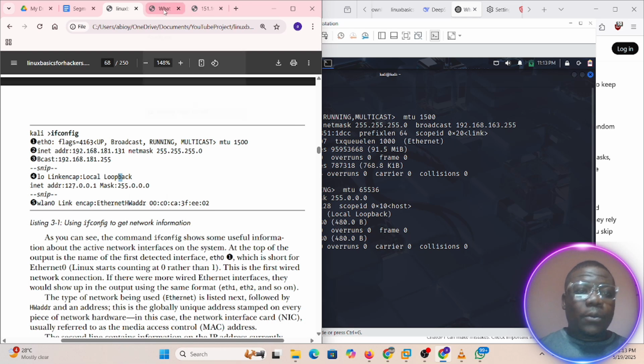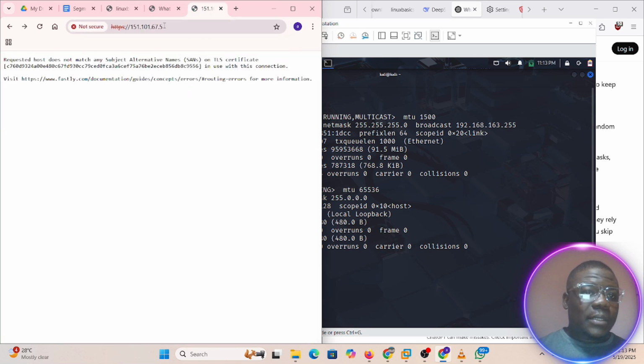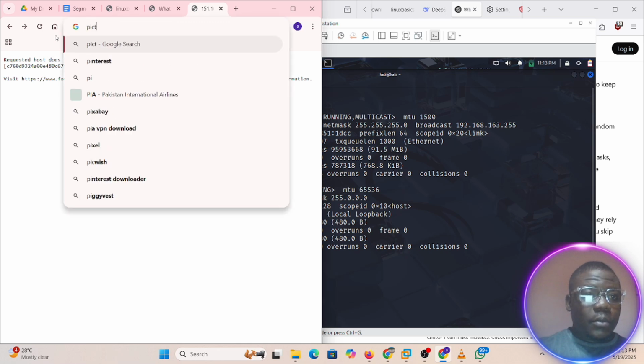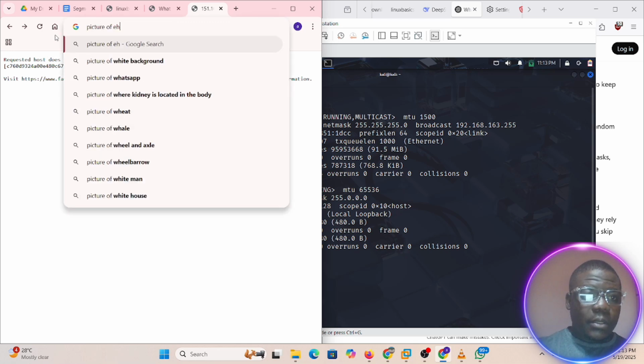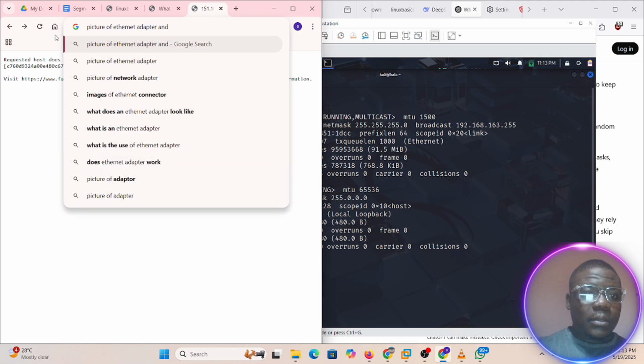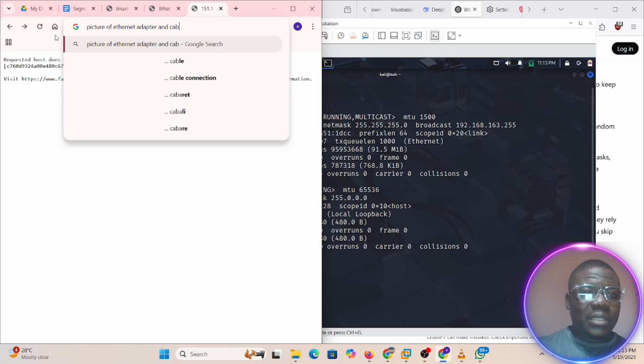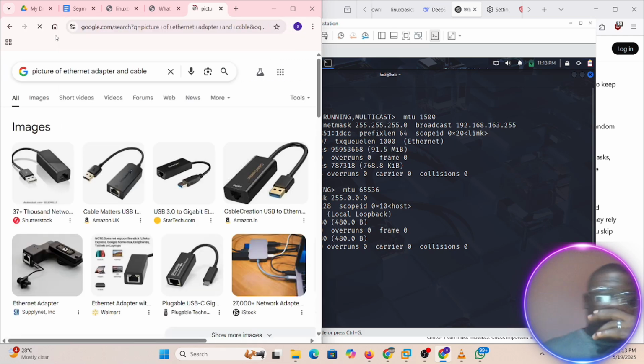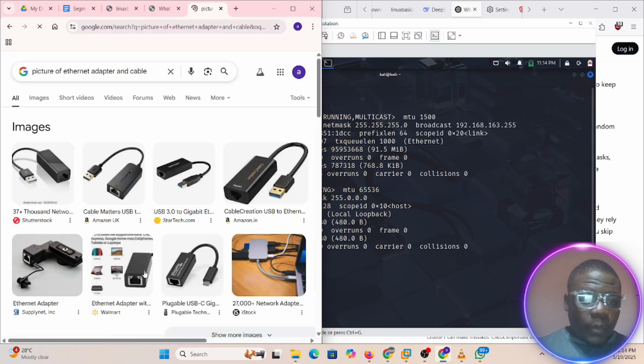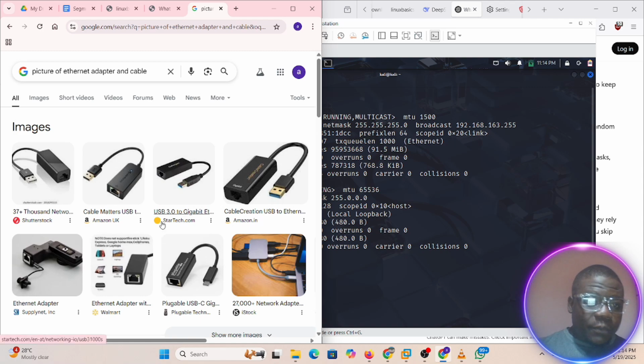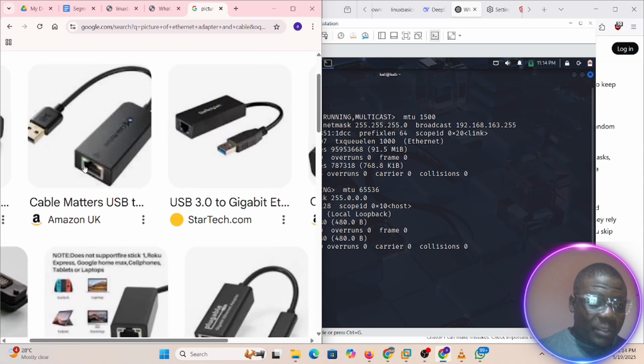So now, let me show you something online. Let's check a picture of the Ethernet adapter and Ethernet cable. I think yeah, we have a cable like that. So some people should be familiar with it. Now, if we look at our system, most of our systems have this particular port. Before now, most times when you go to a cafe or where you want to browse, you have a wired connection where you will just plug in.